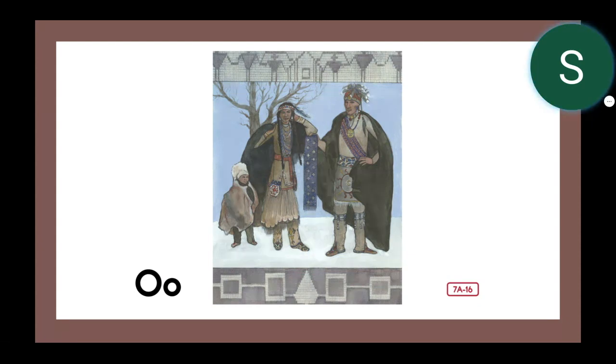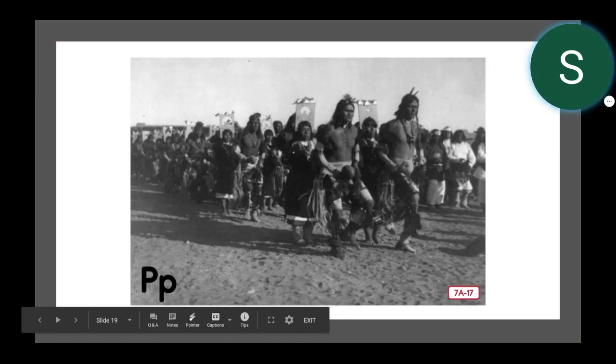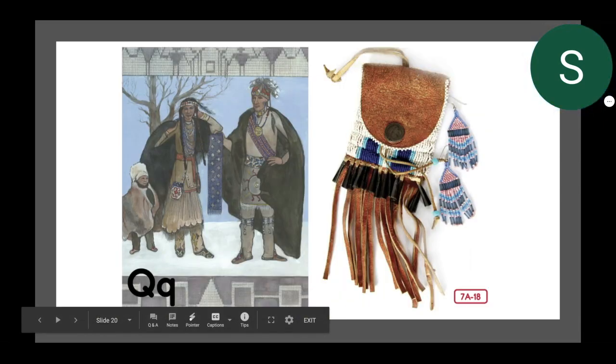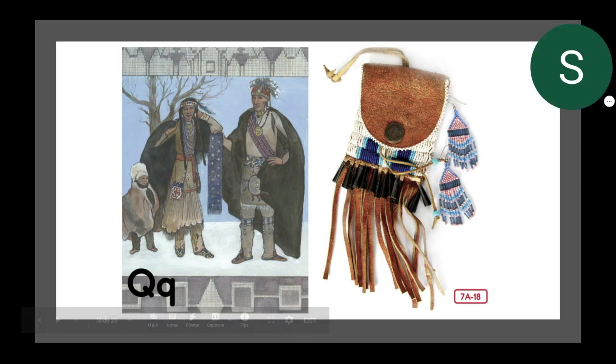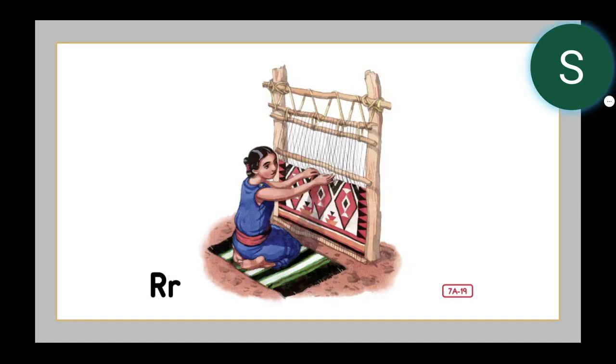O is for ornaments, which made clothing more beautiful. P is for powwows held now and then. Q is for quills from porcupines used for weaving. R is for rugs woven on a loom.